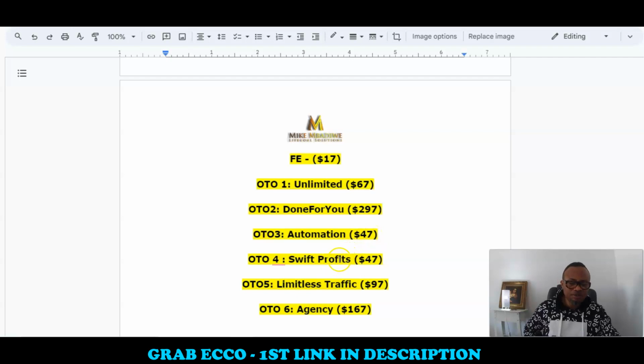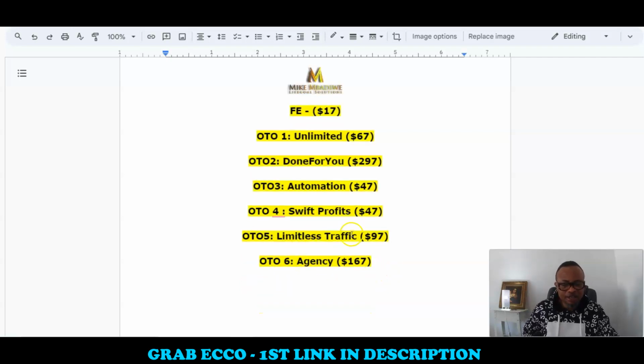You have the Swift Profit upgrade number 4 for $47. You have limitless traffic for $97. Here you have access to 2.3 million users that they are going to make available for this very product, which you are going to have access to when you buy this product.